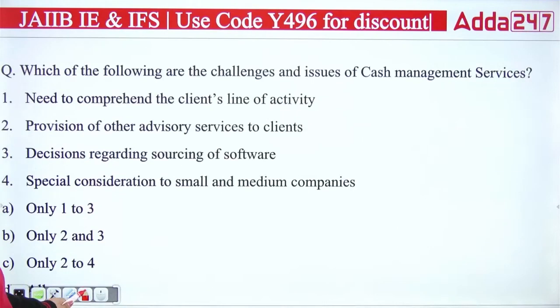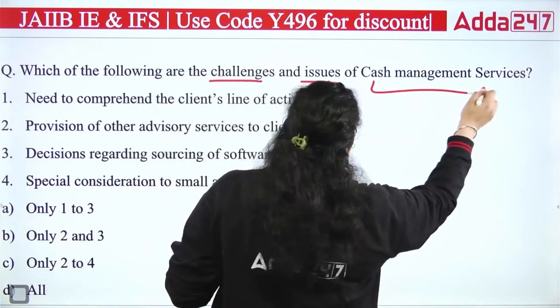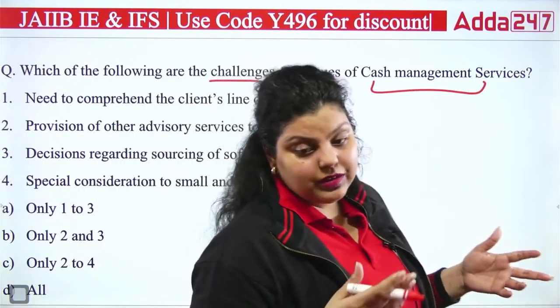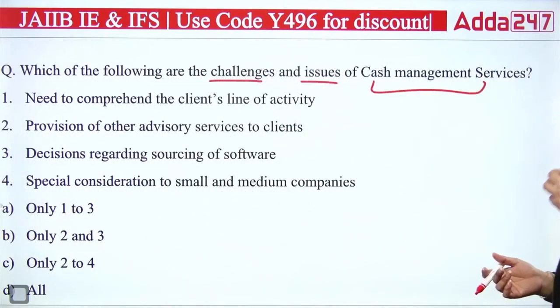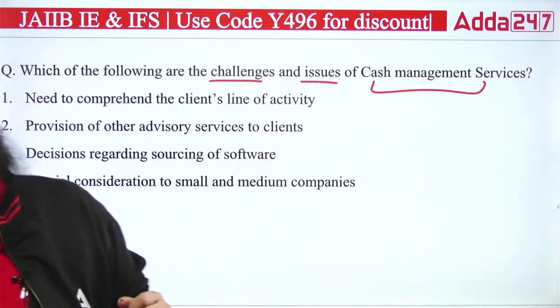Next question. Next we have here, which of the following are the challenges and issues of cash management services. The question is asking about the challenges and issues of cash management services. So cash management services are provided by a bank to its clients, to its corporate and high net worth individuals.